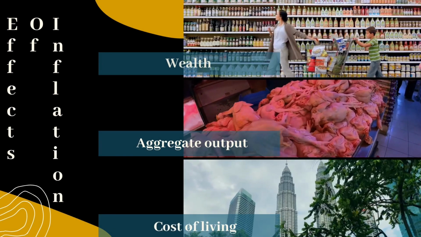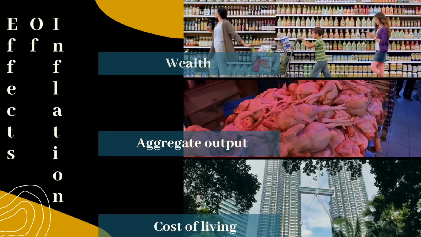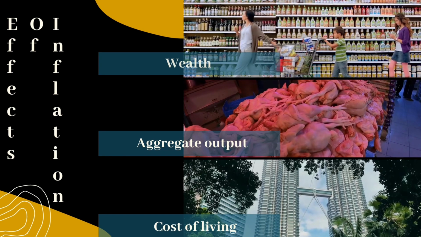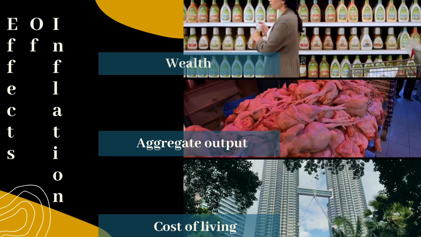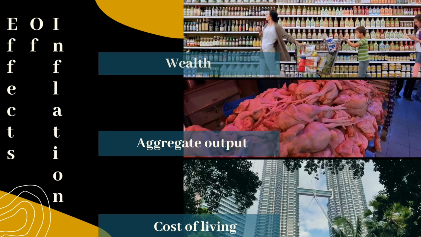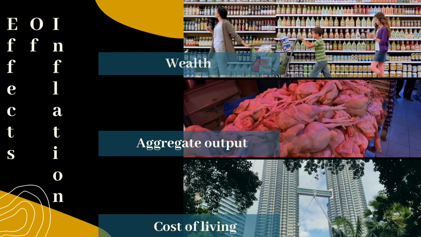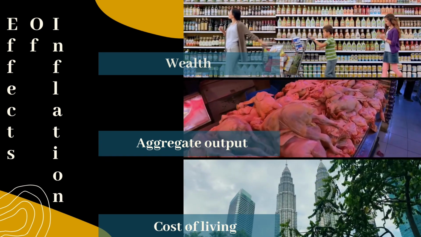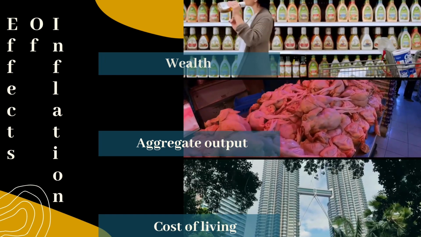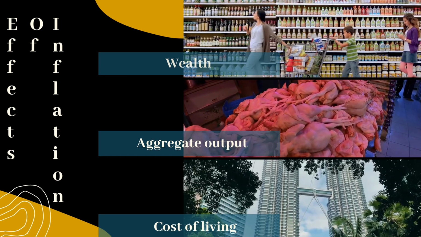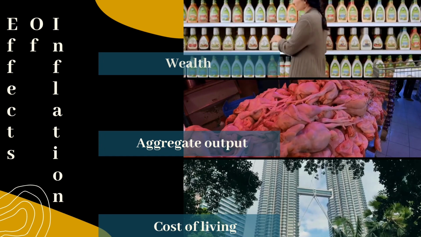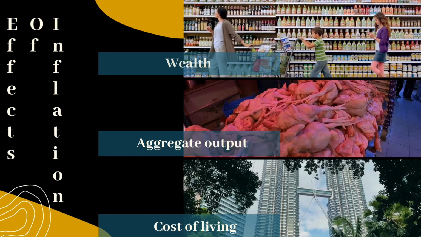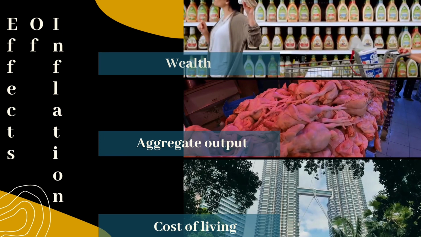These are the effects of inflation. First is wealth. Wealth is a behavioral economic theory suggesting that people spend more as the value of their assets rises. Next is aggregate output. Aggregate output is the sum of all the goods and services produced in an economy over a certain period of time. In other words, it is defined as an economy's total productivity.